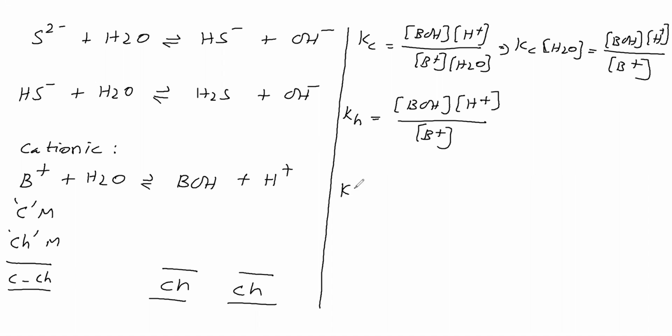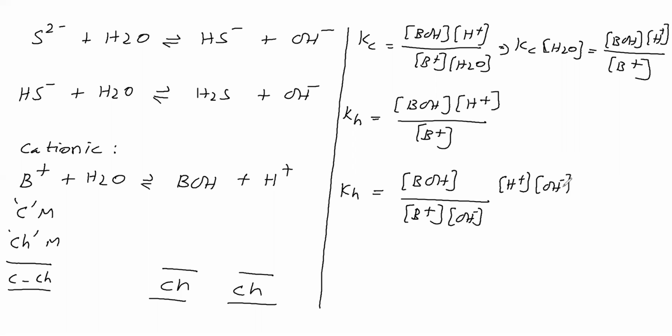Then we can express Kh in terms of Kw, for which we will write this BOH expression, this B plus concentration, this H plus concentration. Let us include OH minus concentration in the denominator and in the numerator. Now Kh is equal to this H plus into OH minus, we can say Kw. What is this one, that we will see. Now we will take the base that undergoes dissociation to give B plus and OH minus.